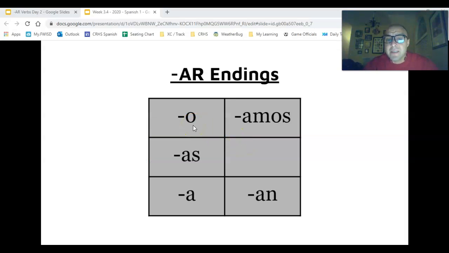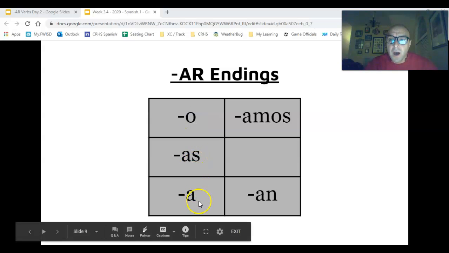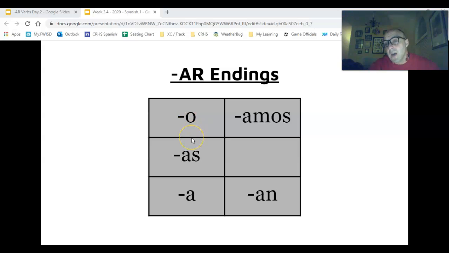So our AR present tense endings are o, as, a, amos, an. Yo form, o; tú is as; él, ella, usted is a; nosotros is amos; and ellos, ustedes is an. You need to be able to say o, as, a, amos, an. Just over and over and over again.